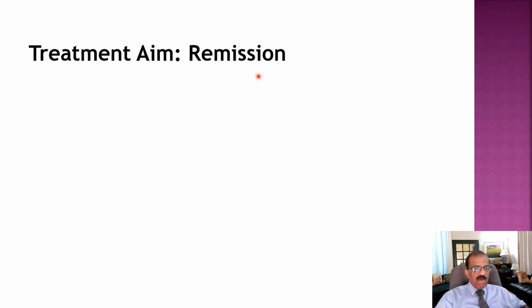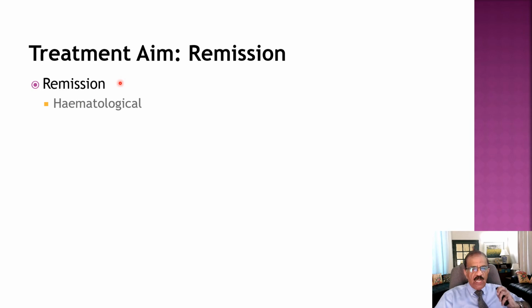Now, what are different types of remissions? First remission is hematological. Now, if somebody had abnormal TLC, splenomegaly, lymphadenopathy, pallor, abnormal bone marrow, if all of them disappear after treatment, that would mean that patient has achieved hematological remission.